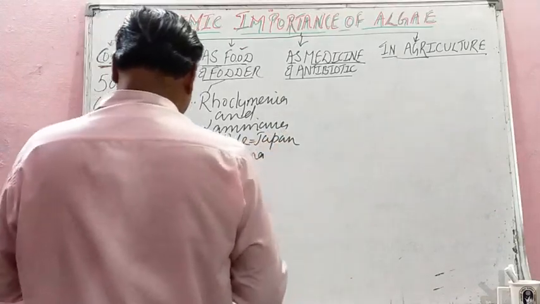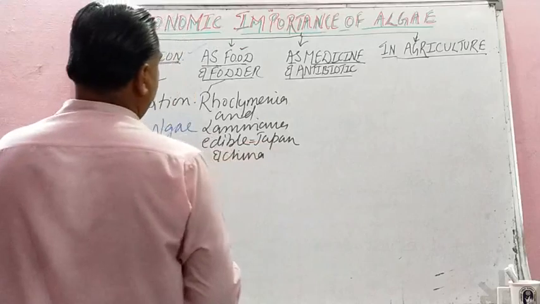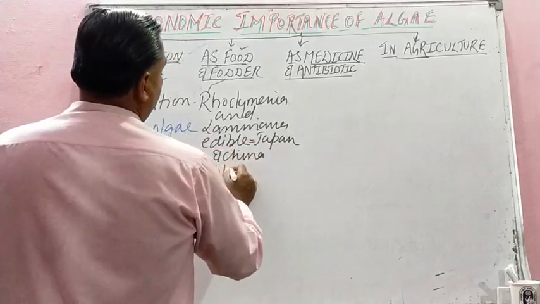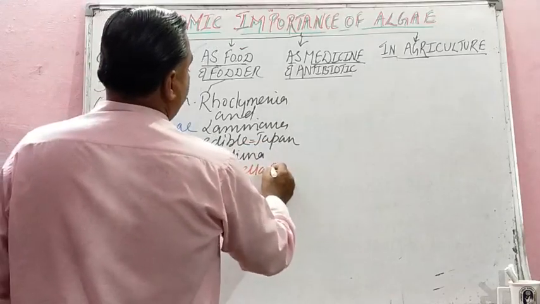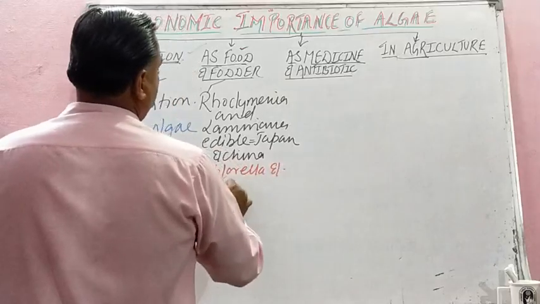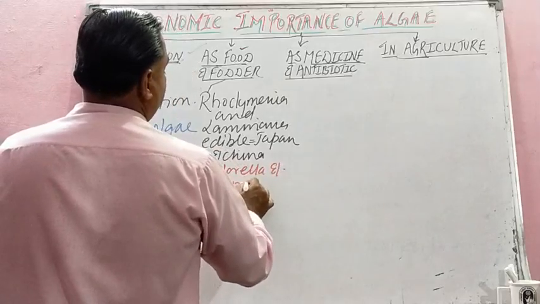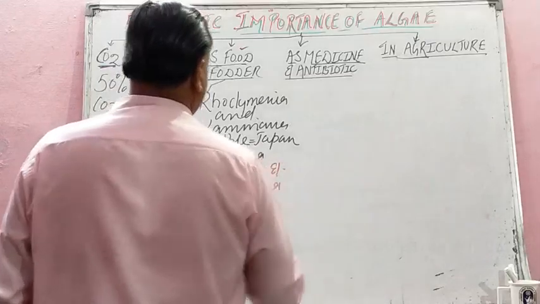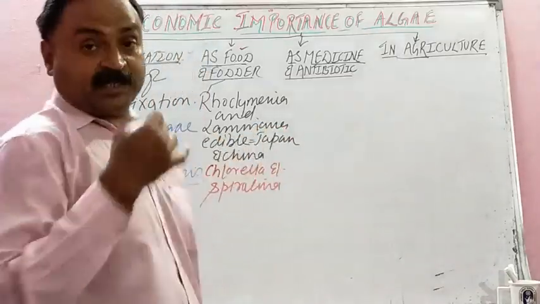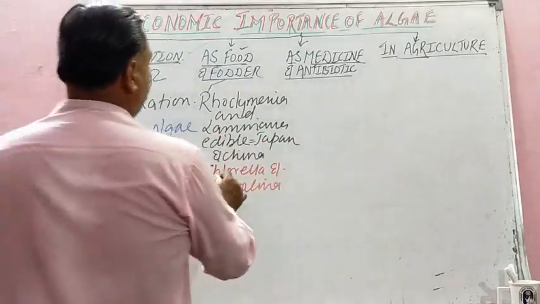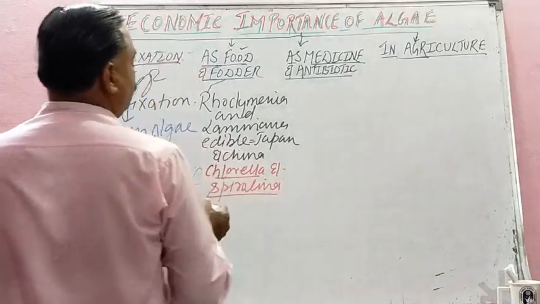Similarly, very important algae, Chlorella and Spirulina, are used as food for space travelers. They have very high nutritive value.